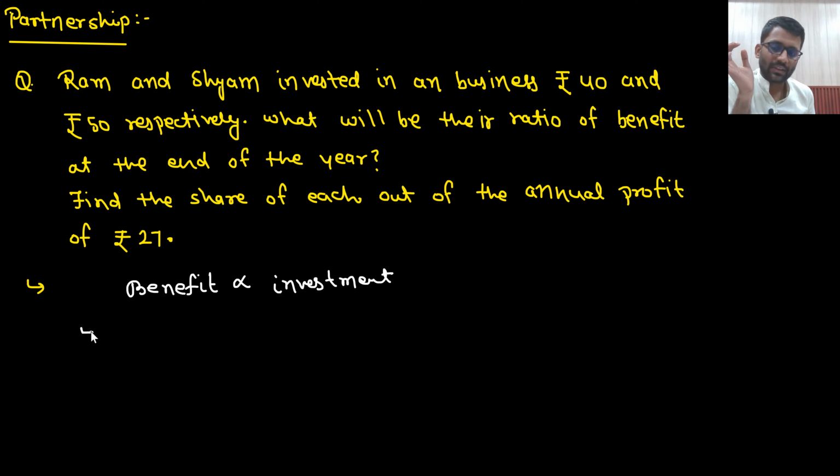So what is the question that is asked? Ram and Sham invested in a business 40 rupees and 50 rupees respectively. What will be the ratio of benefit at the end of the year? So the ratio of benefit will be 4:5, or you can say 40:50. Ram ratio Sham. So Ram invested 40 rupees and Sham invested 50 rupees, so their benefit will be 40:50, or you can say 4:5.